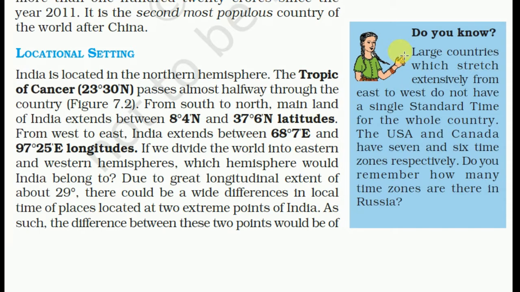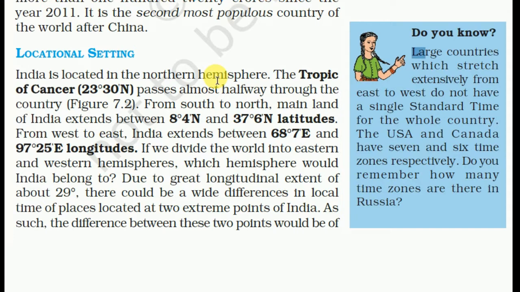And this is another fact: India, a large country which stretches extensively from east to west, does not have a single standard time for the whole country. The US and Canada have 6 and 7 time zones respectively, and Russia has 11 time zones.